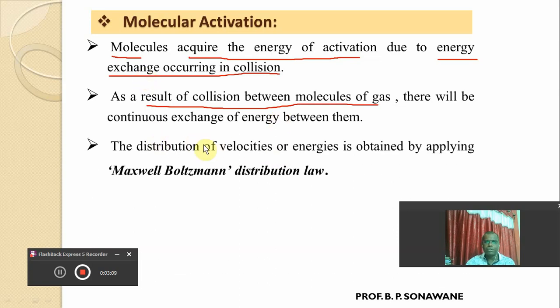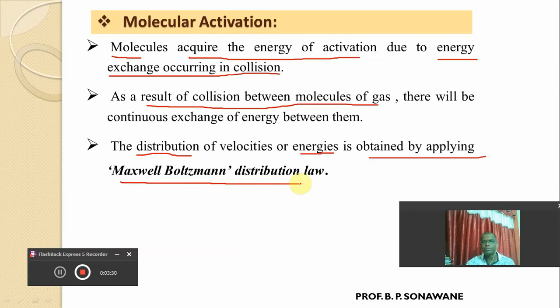As the continuous collision between the gas molecules takes place, the distribution of their energy or velocity can be obtained by applying a well-known law called the Maxwell-Boltzmann distribution law.